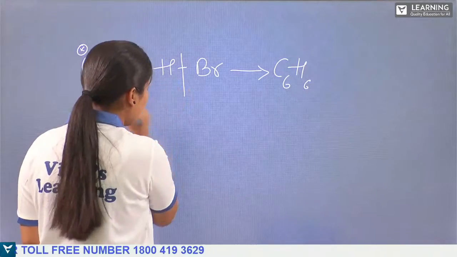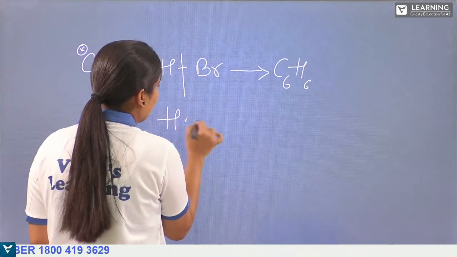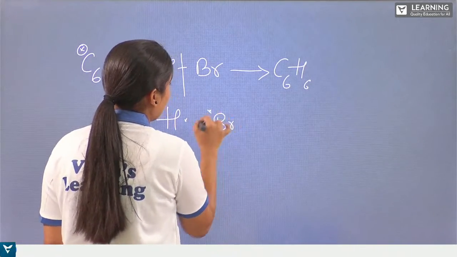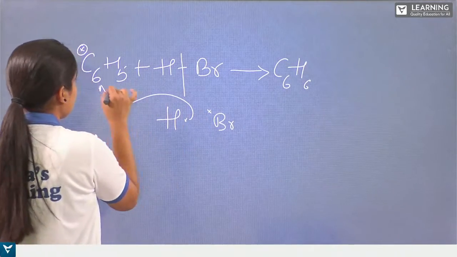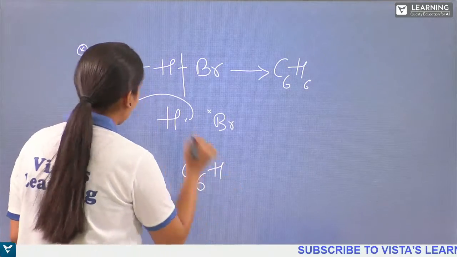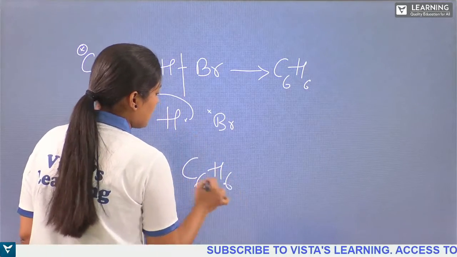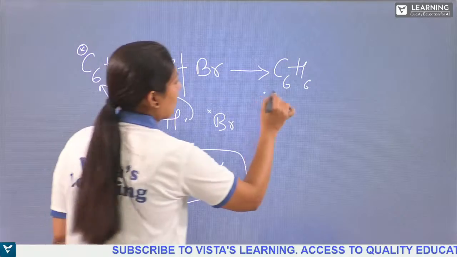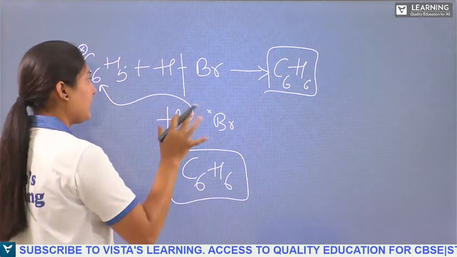This H will break up with the bromine and this will go and attack this C6H5. So we get C6H5 plus one H, we get the benzene ring. So we get this as a product and this is stable now.